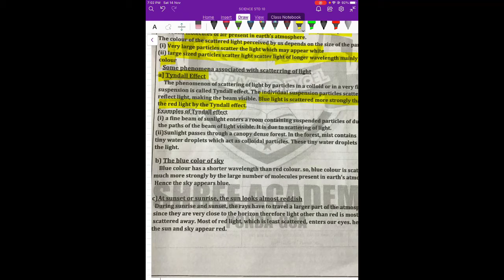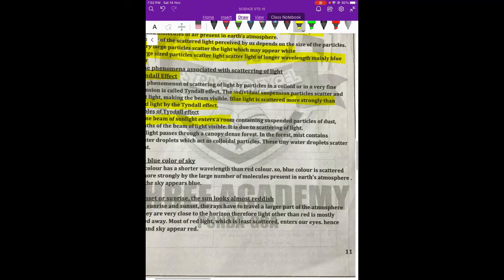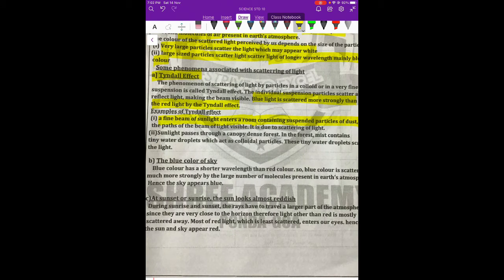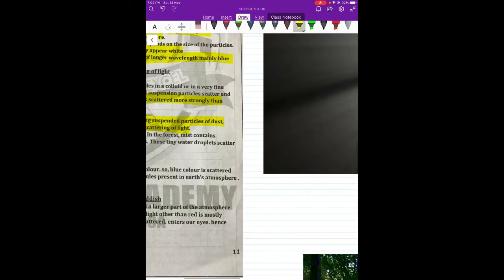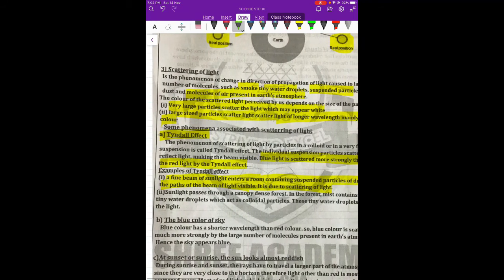When a fine beam of light enters a dark room, we can see the sunbeam. This is because of dust and the fine particles which are present in the atmosphere. This happens due to the scattering of light, as we can see here. If we see here, this is a window, inside is a dark room. The moment light comes in, we see a fine dispersion of light. This is called the Tyndall effect. It's a natural phenomenon.